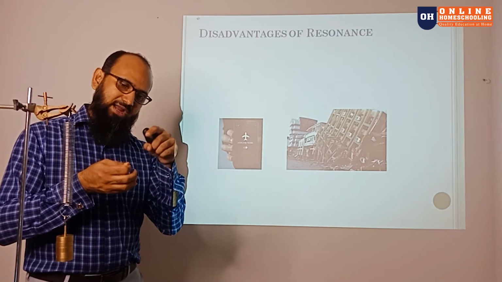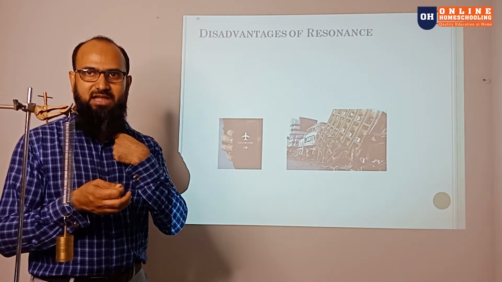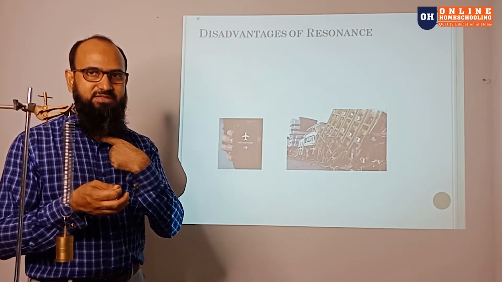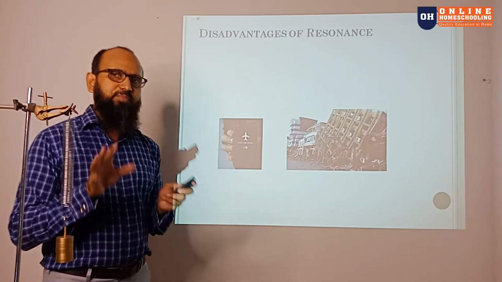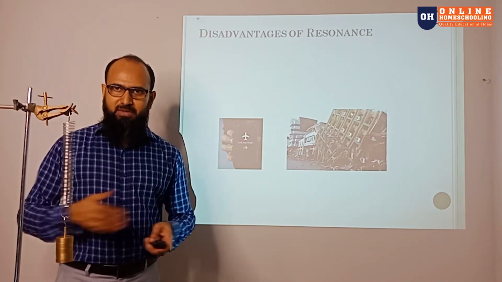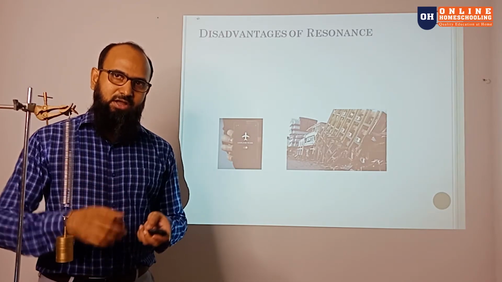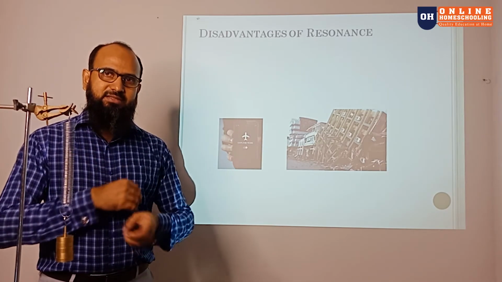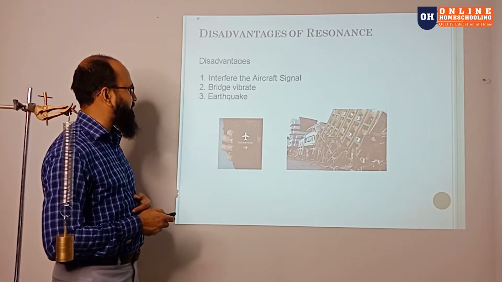Because the wine glass has a particular natural frequency, if the sound also has that natural frequency, the amplitude will be maximum and the glass will break. Some bridges, like soldiers don't march over the bridges, because if they walk over there, resonance can be created and the bridge can collapse. So these are the disadvantages.